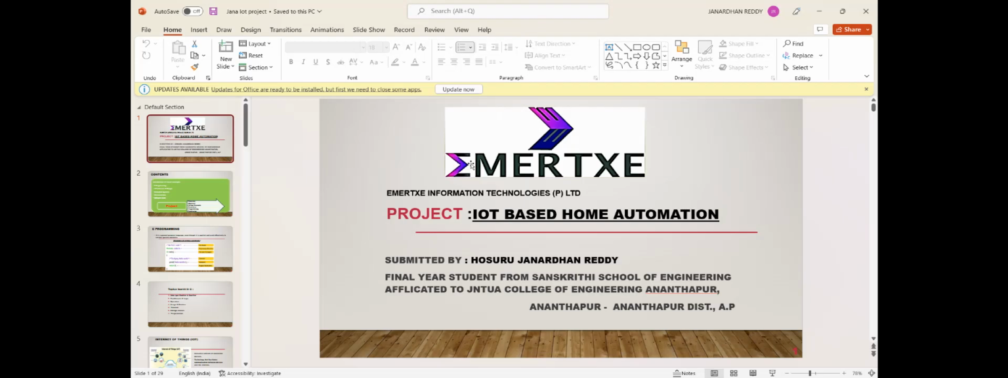Good evening, friends. I am Janardhan Reddy, and I have been selected by Emertxe Information Technologies Private Limited for the internship program. This is the project to be submitted for Emertxe Information Technologies, and our project is IoT based home automation. Let us go.